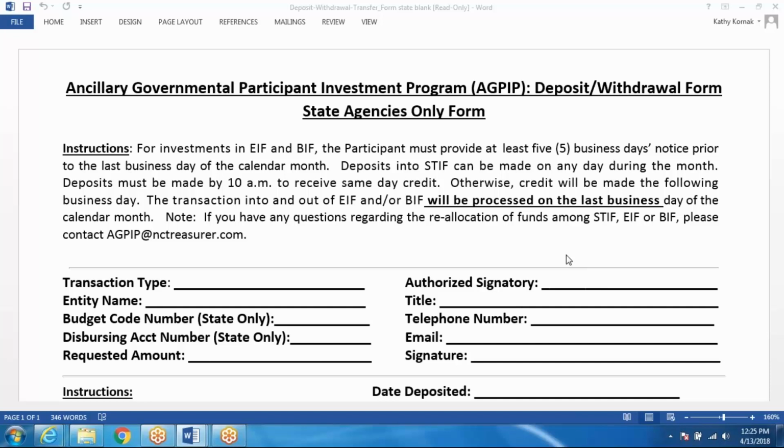This webinar will be published with access to the instruction sheets that will have live examples of how to complete deposit withdrawals and reallocations, and we will go over each one of those today during this webinar.